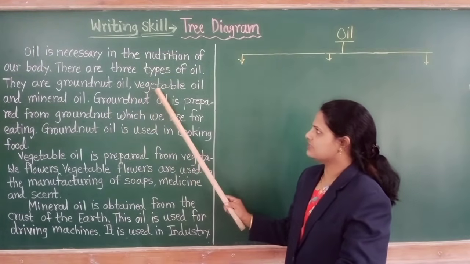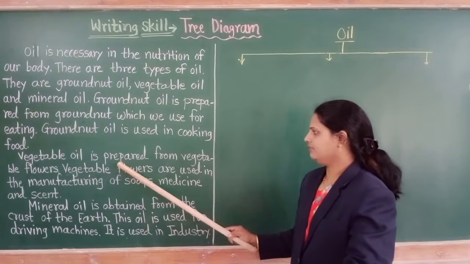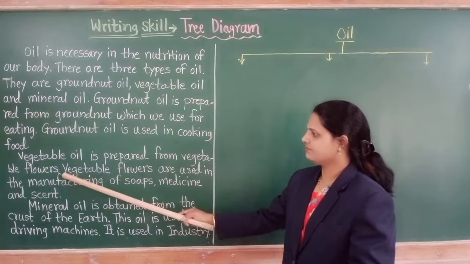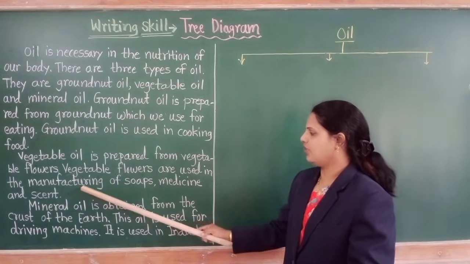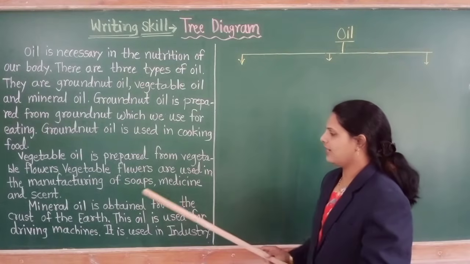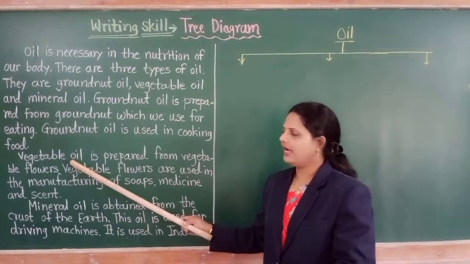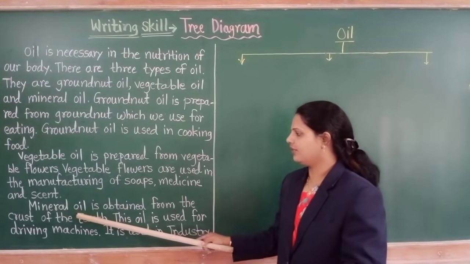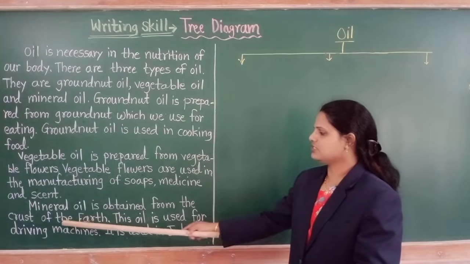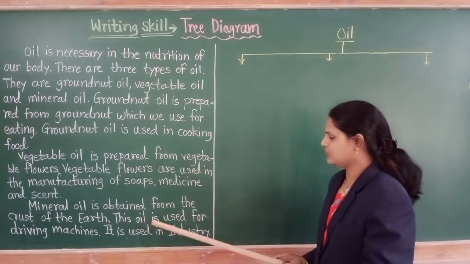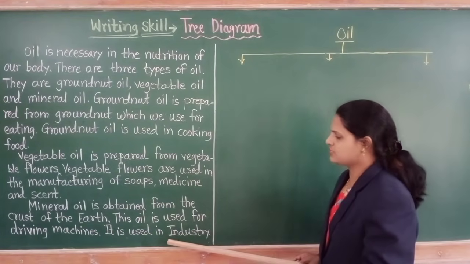Second oil, that is the vegetable oil. See, vegetable oil is prepared from vegetable flowers. Vegetable flowers are used in the manufacturing of soaps, medicine and scent. This is all information about vegetable oil. And the third oil, that is mineral oil. Mineral oil is obtained from the crust of the earth. This oil is used for driving machines. It is used in the industry also.